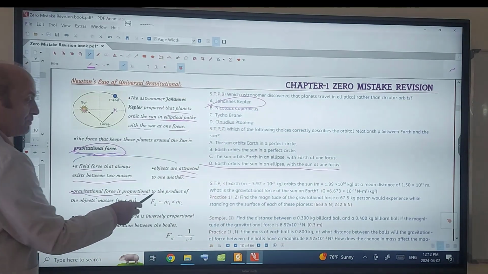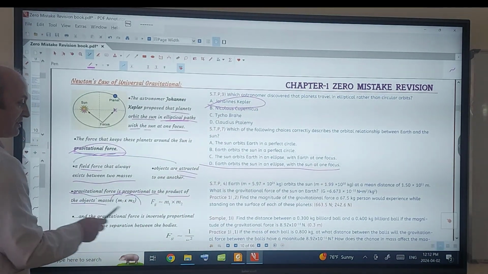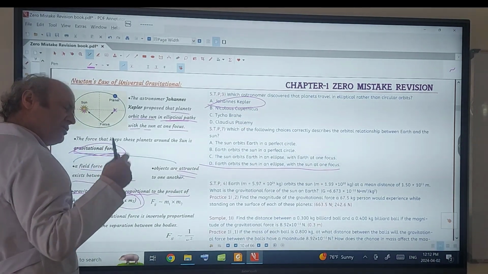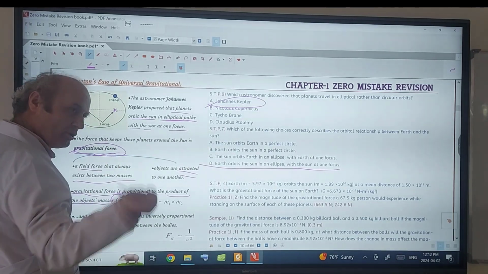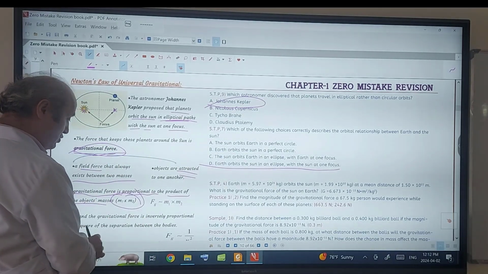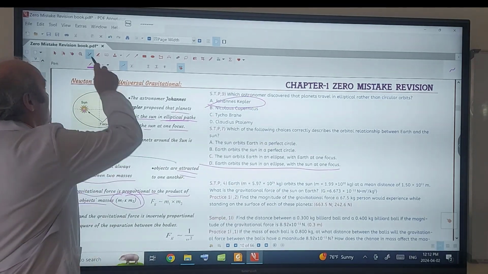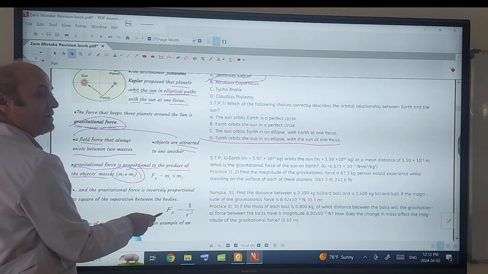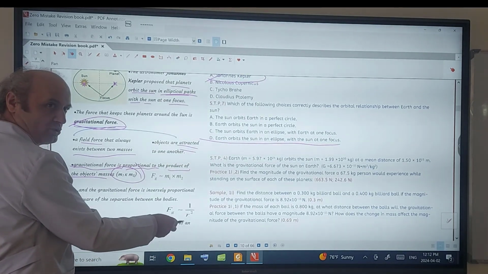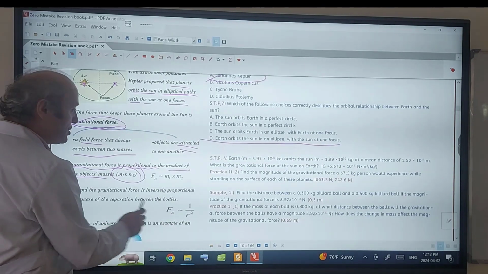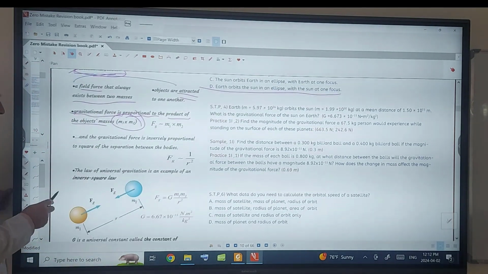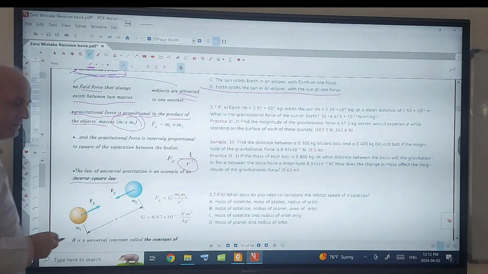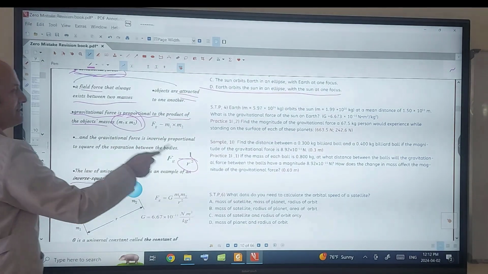Gravitational force is directly proportional to the multiplication of the objects' masses, not only one object, all of them. The force between Earth and the Moon, or Earth and the Sun, depends on the Sun's mass and also the Earth's mass. And also the distance between them: gravitational force is inversely proportional to the square of the separation, that's R squared, 1 over R squared. This universal law of gravity is also called the inverse square law because of that, 1 over R squared.